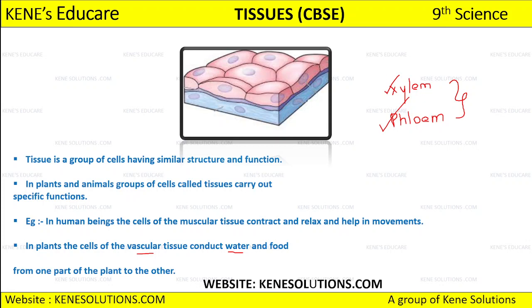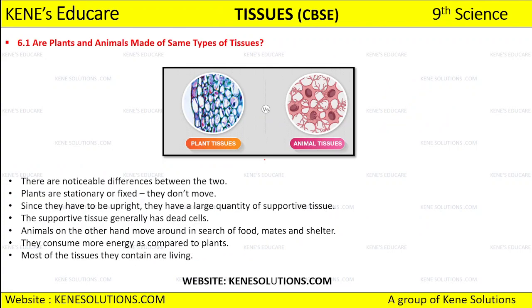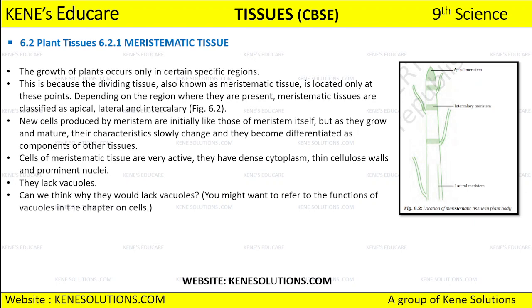Okay, and what is tissue? Tissue क्या होता है? Tissue is a group of cells. क्या है tissue? Tissue is a group of cells which should have similar structure as well as similar functions to perform. Okay, then we have these questions to discuss.